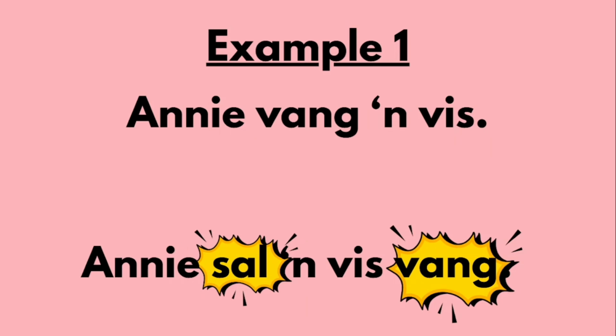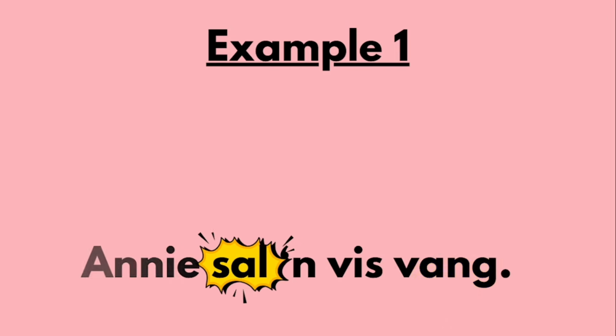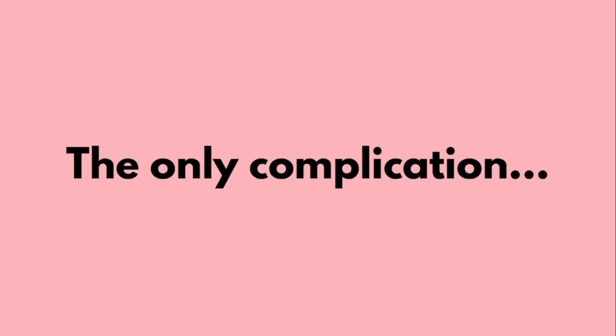That is the base level of what toekomende tyd can be. Sorry, in my mind I have toekomstige tyd and toekomende tyd. Sometimes both of them come out. All right, so this is as complicated as it can get. Now, let me show you a few examples so that you can see how they can complicate this for you. But again, once you've mastered this, there's no other way that they can complicate it for you.